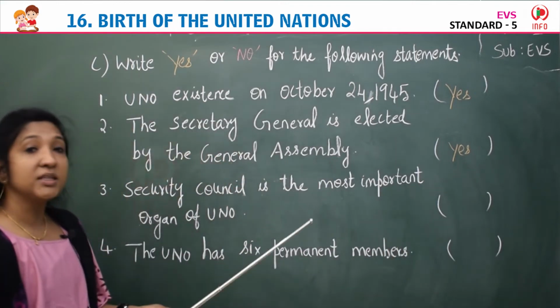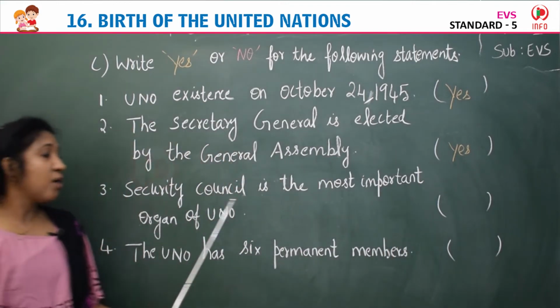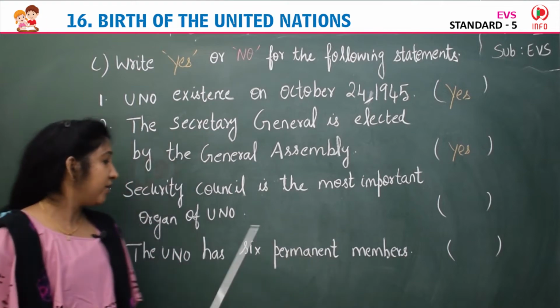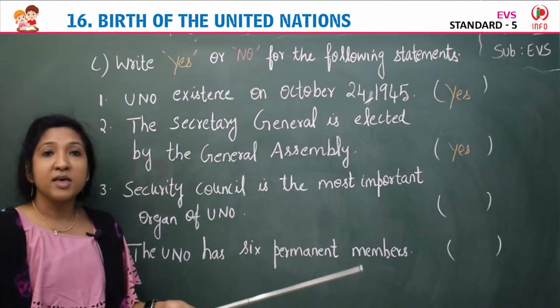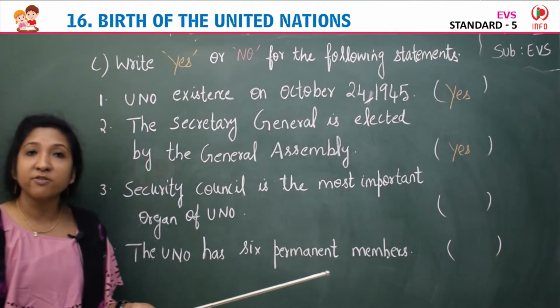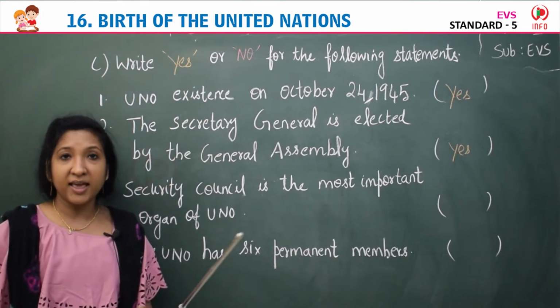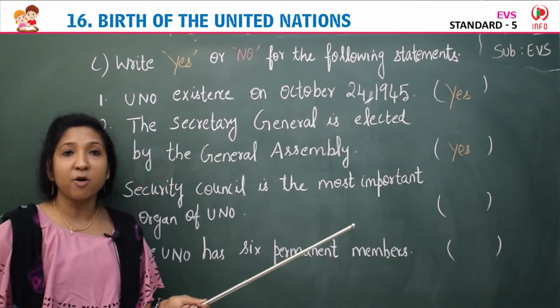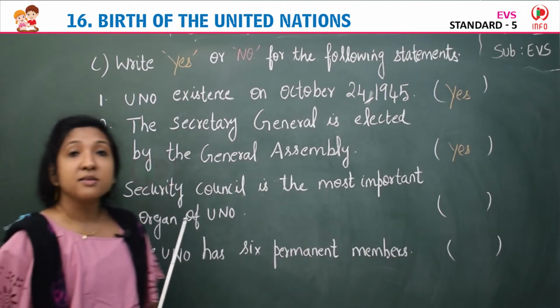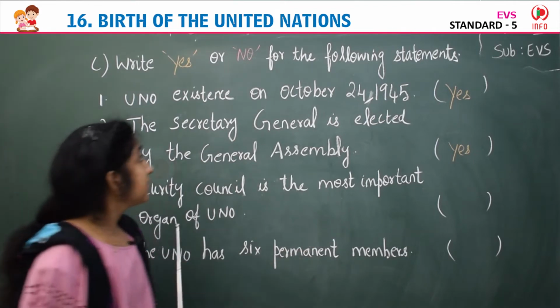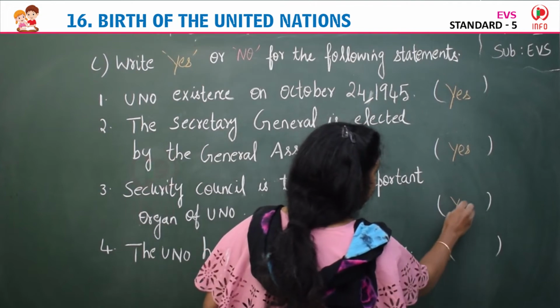Now coming to the third one, Security Council is the most important organ of UNO. Security Council is one of the most important organs of UNO. Among the 6 organs, Security Council is one of the important organs of UNO. So the given statement is correct. Again you can write yes in the brackets.